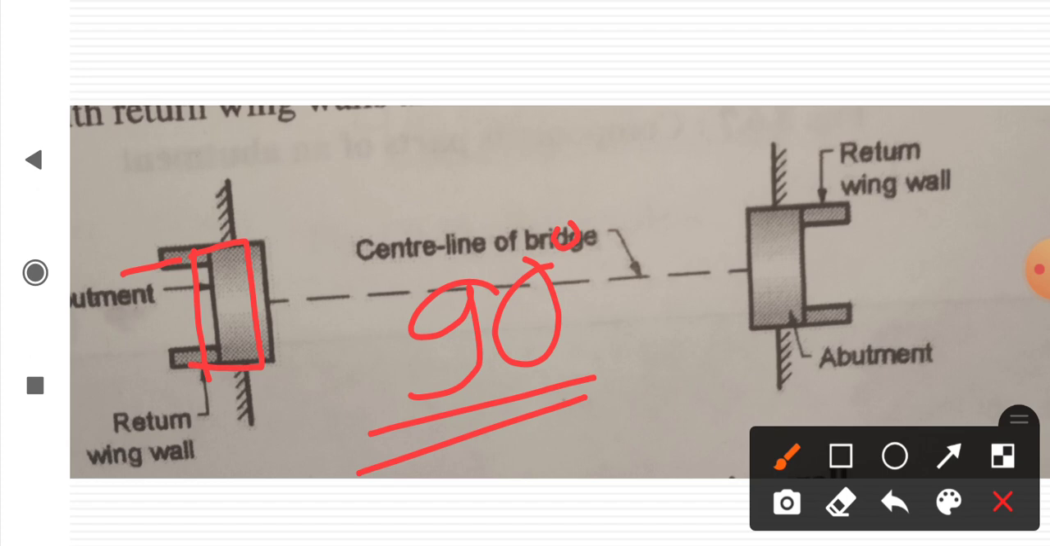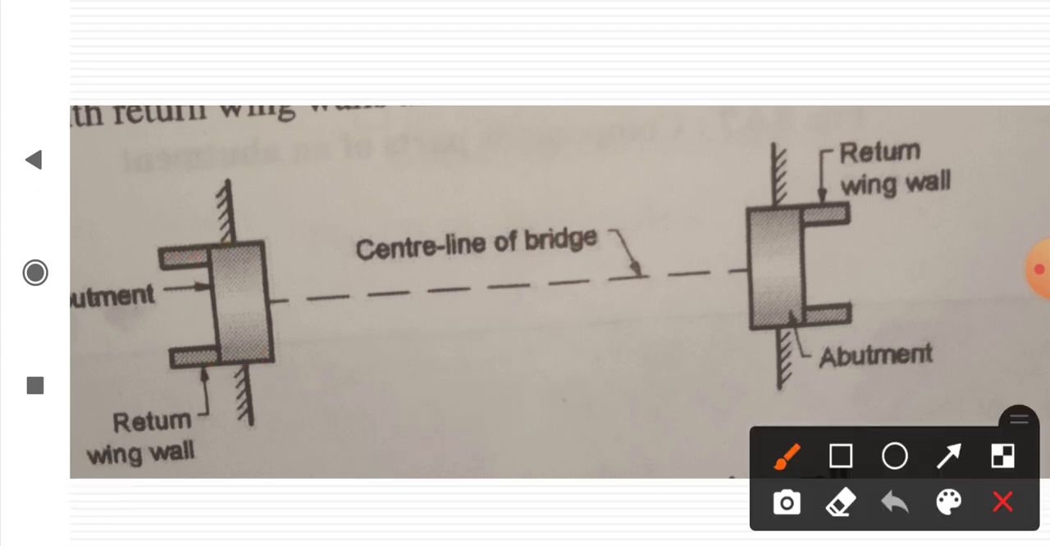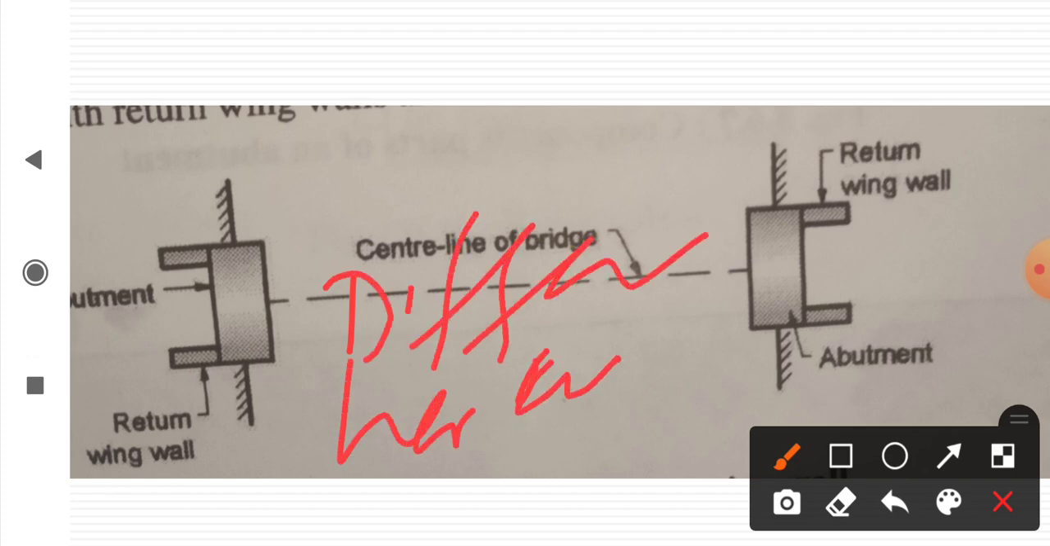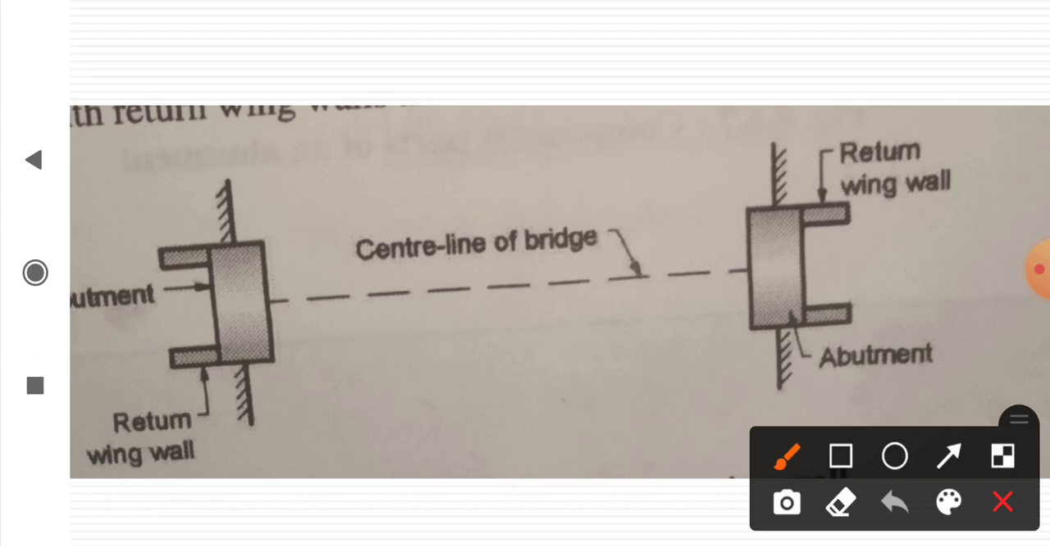Return wing walls are suitable when embankment approaches are very high. Means the difference between the bank and the height of the abutment is large. Means the difference between the height of the approaches and the abutment is large. In that case, such types of walls are provided. Then such walls are called return wing walls.